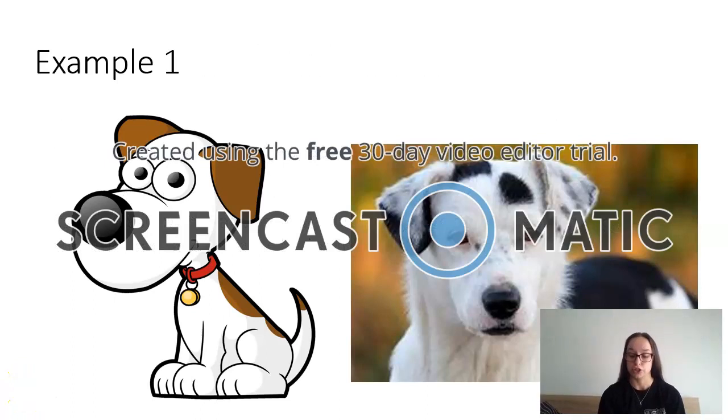I'm now going to show you some examples of the information processing theory and how it may work. My example 1 is going to show you how children can associate sound with image. For the example, I am using the dog. So when children are using their sensory memory, they could recognize that if they hear a sound, like a bark, they can associate it with the animal. When they're using their working memory, they learn that each animal has its own sound.